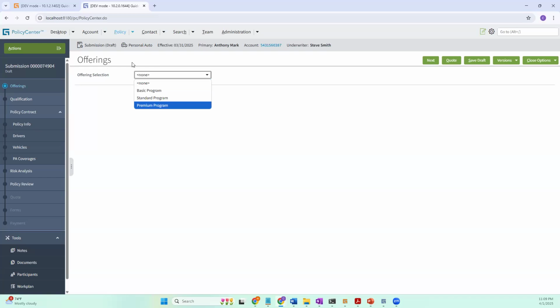Now it does happen that for that particular client, you might see that for one line of business, say auto, I will only have a standard, not basic, just a standard. But it might happen that when I'm offering another line of business, I'm a very big company, and I don't only sell an auto policy.